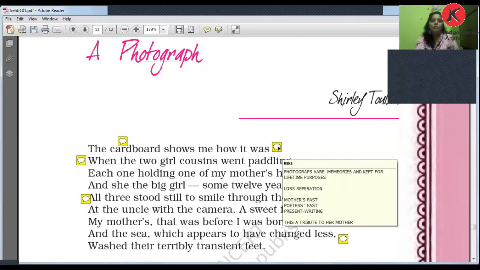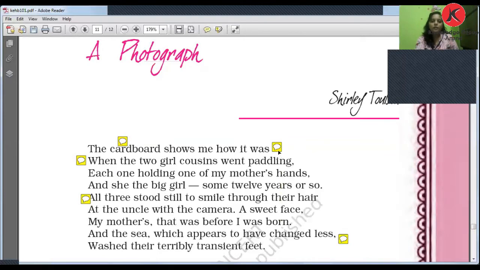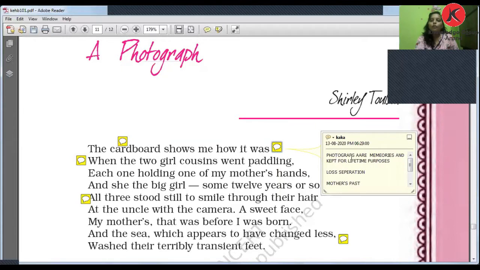So look here. You know that photographs are memories and kept for lifetime purpose, right? So why did we take photographs? Because those are the memories, and this lockdown season is going on, and you know that many of us have gone through our former or past photographs, and we would like to live those memories in the present, right?